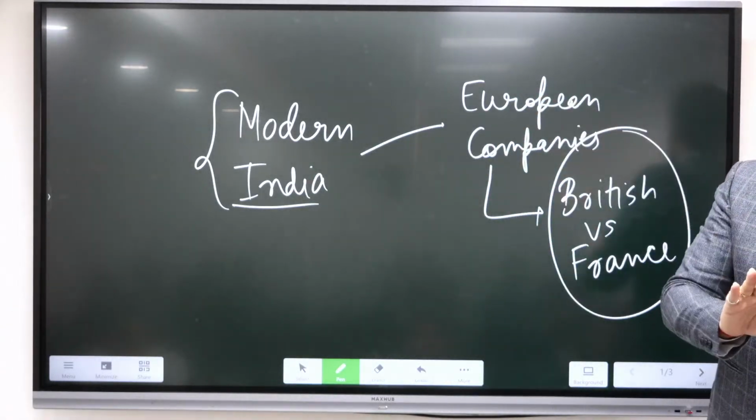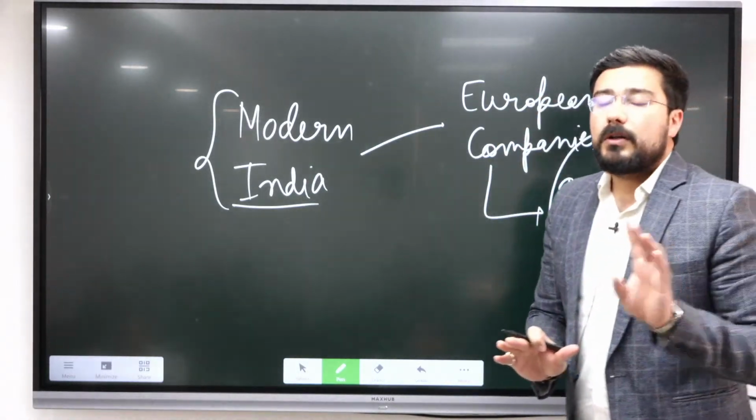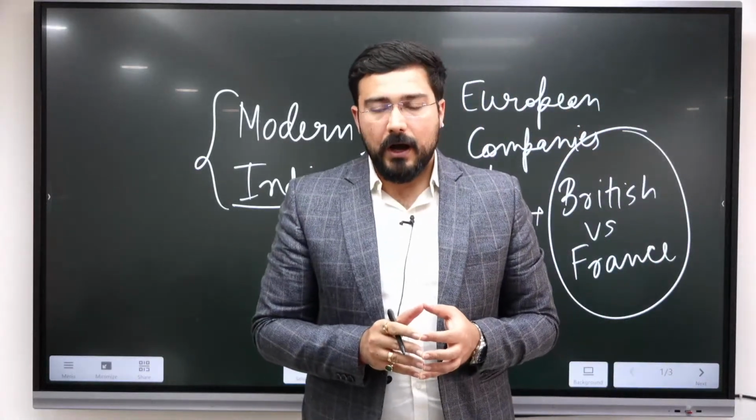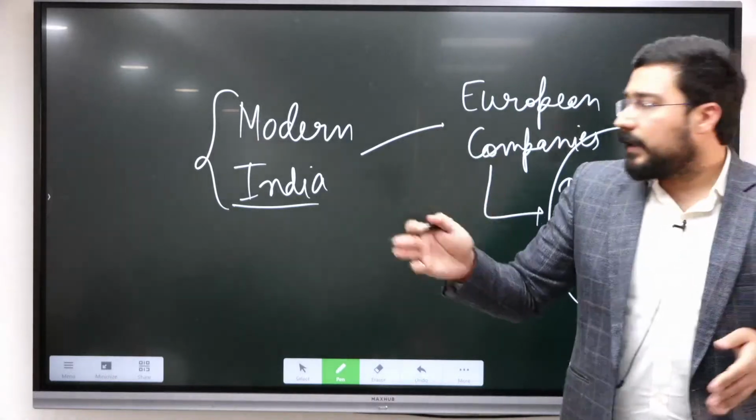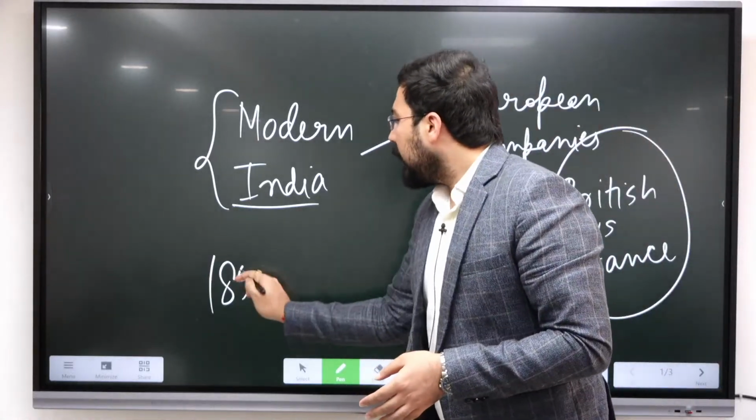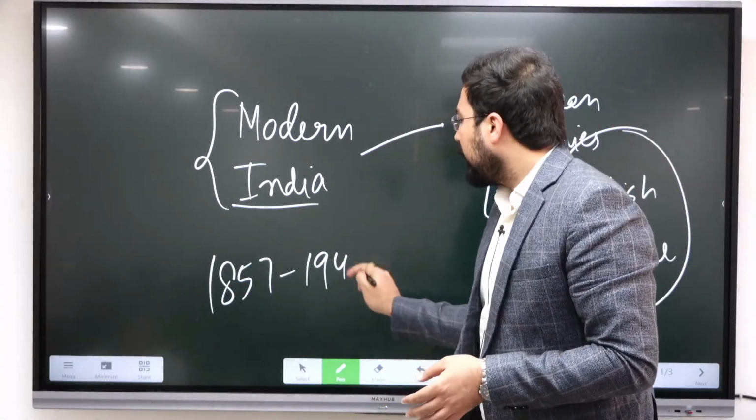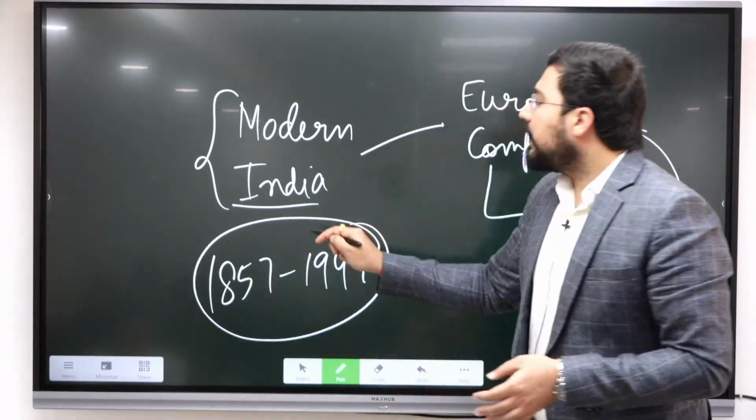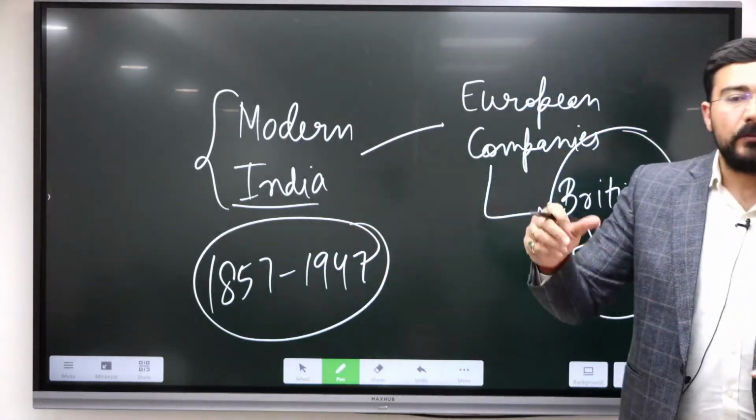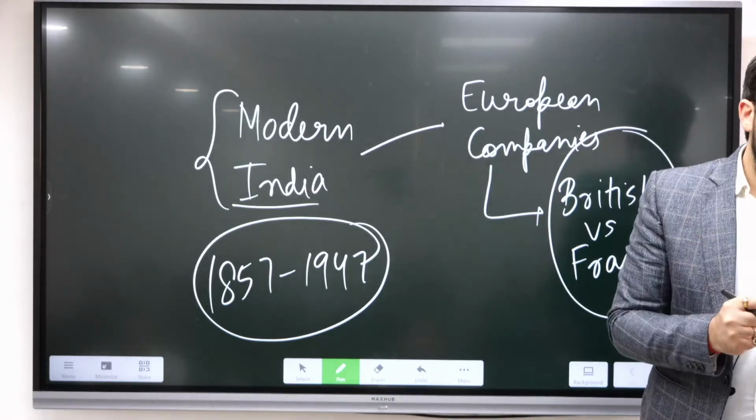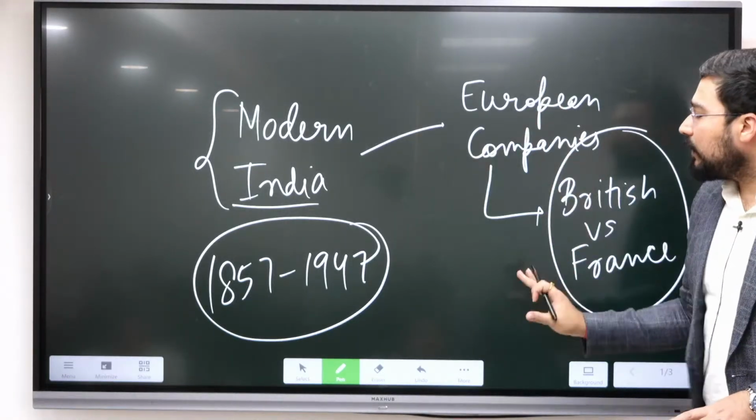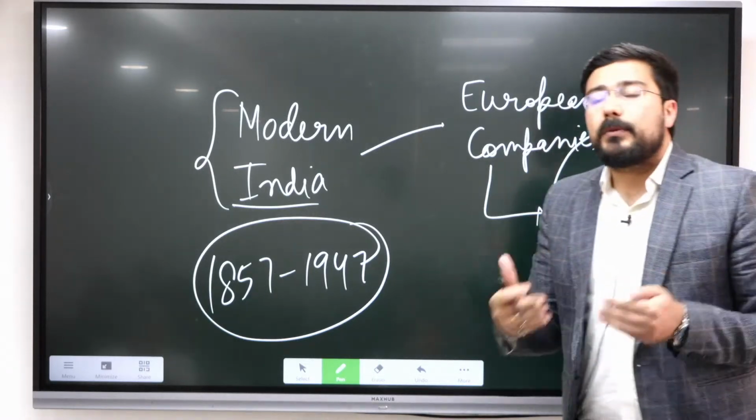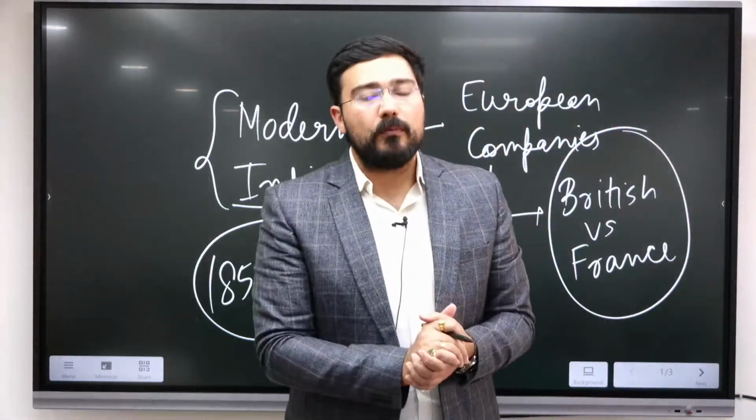And in the last part, we'll discuss the consolidation as a nation after independence in 1947. 1857 से लेके 1947 का जो phase है, that we'll do in very detail, because this is where the majority of the questions are going to be from, 1857 to 1947. But this is the initial part in which we have to build up the basic understanding of modern India.